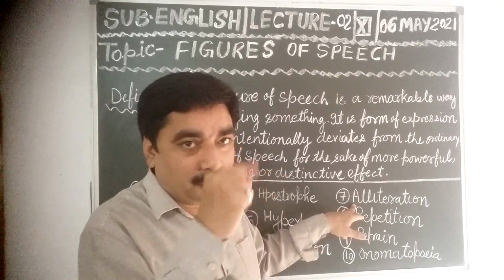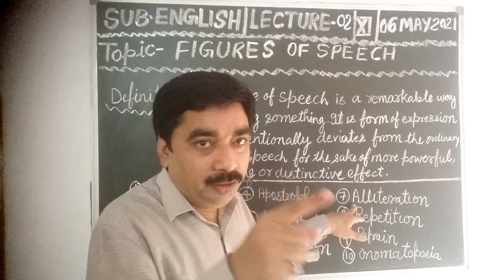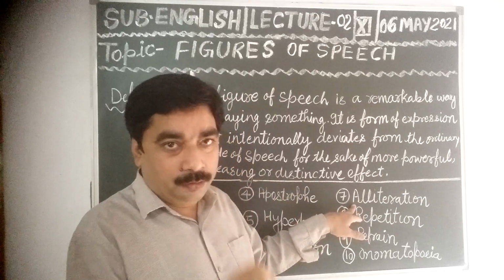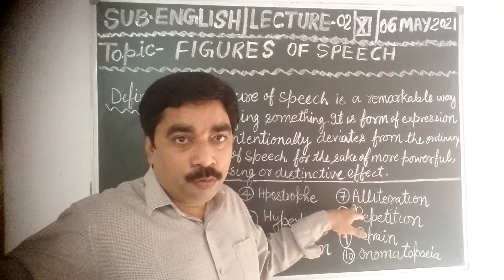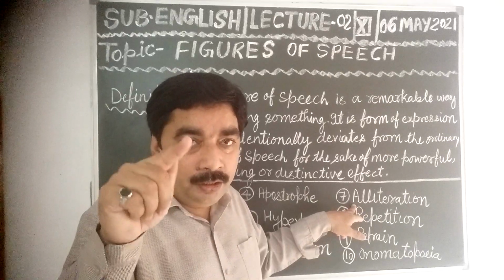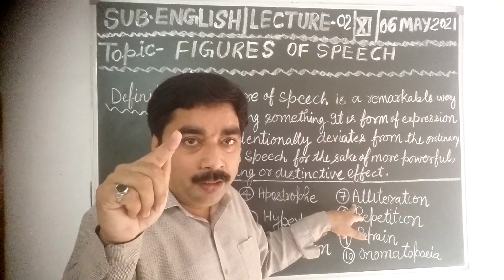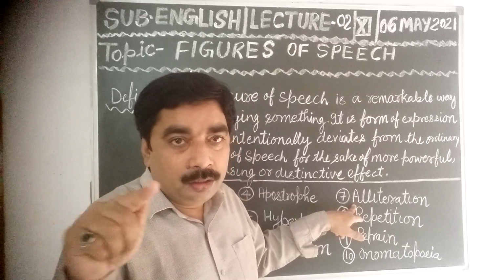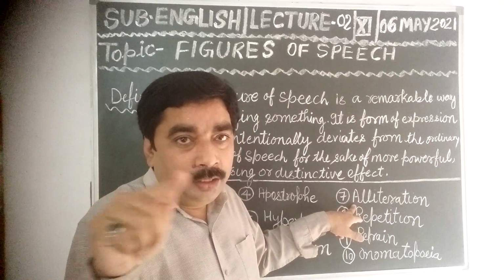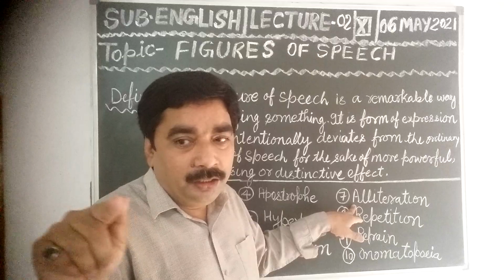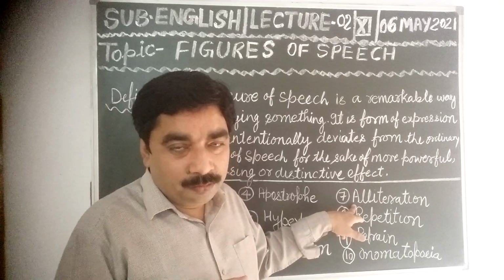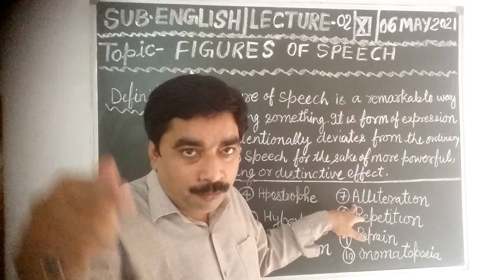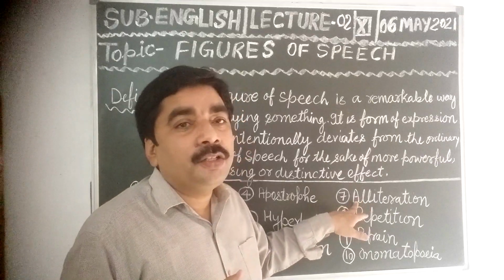Struggling, yes. Stormy, yes. Sea, yes. So in all the words you are seeing, dear students, there is one letter that is common in the beginning: the S sound. So with the repetition of the S sound, there will be alliteration.